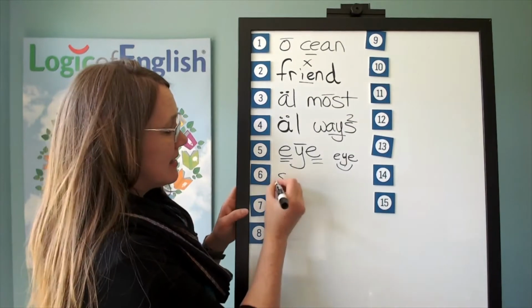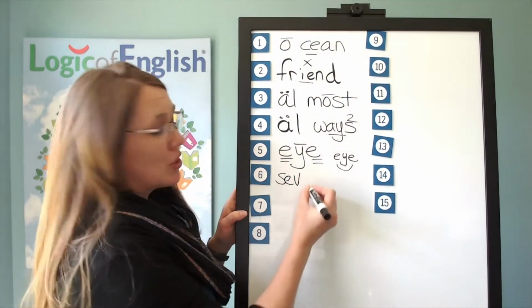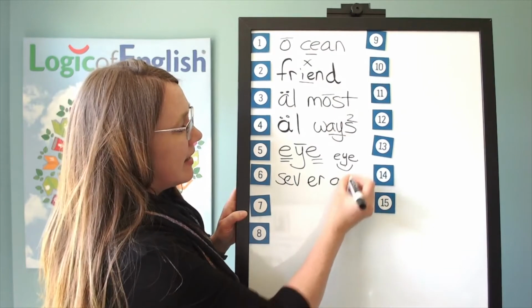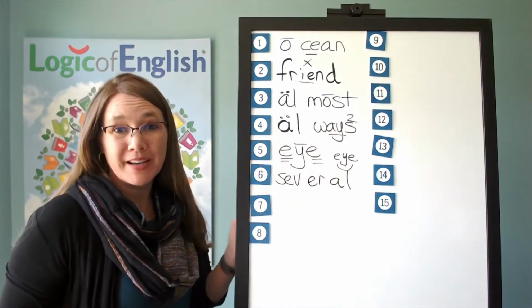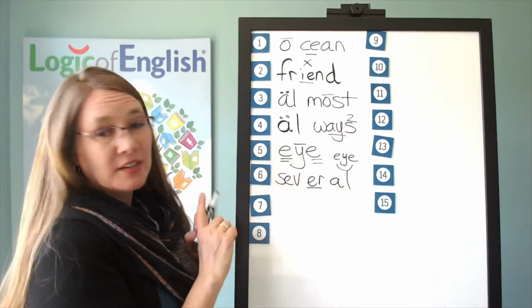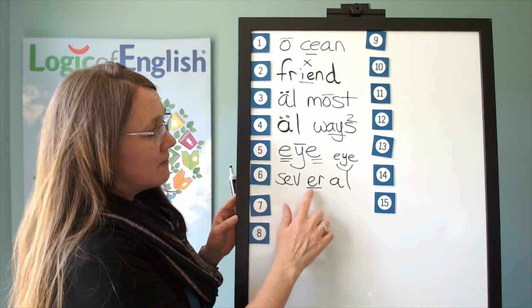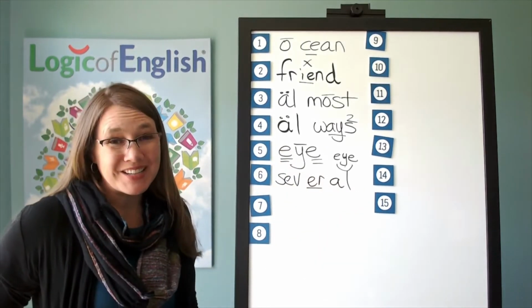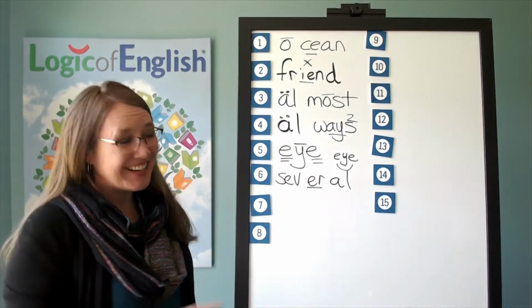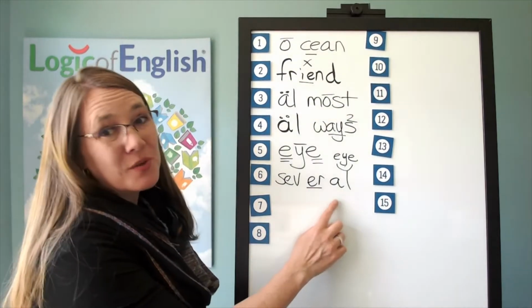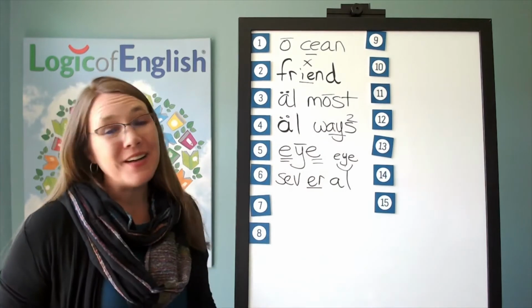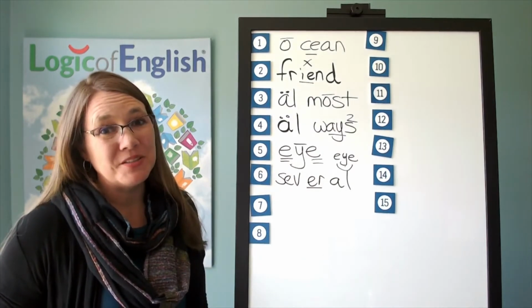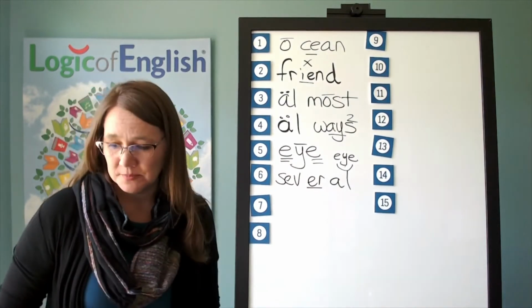Sev, al. Al. How do we mark it? We'll underline the Let's read it. Several. Several. Now, do you hear a schwa sound? Where is it? It's right here, several. We say because any vowel may say that unstressed vowel on an unstressed syllable.